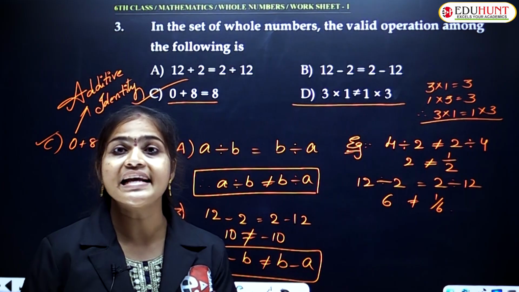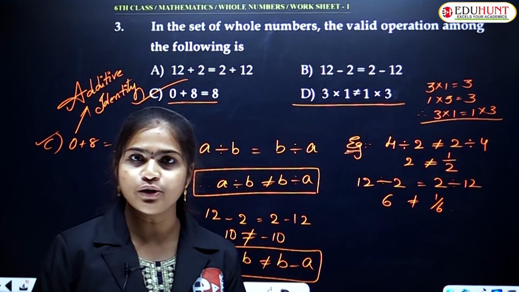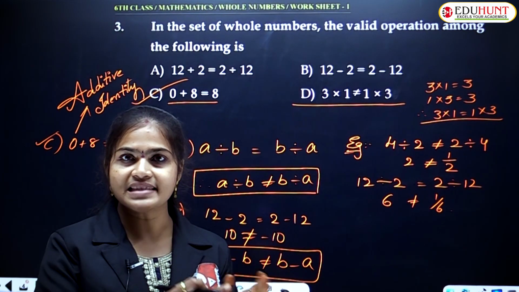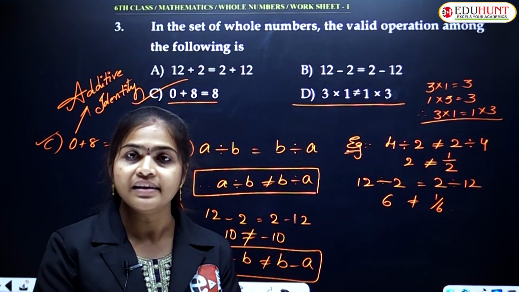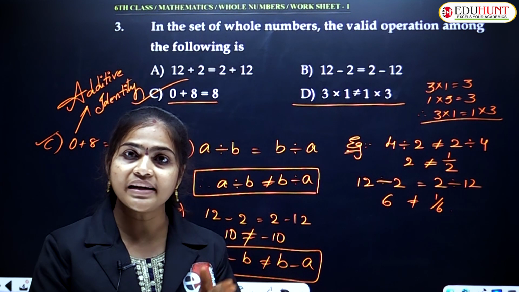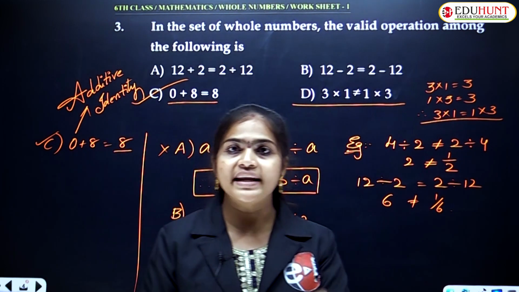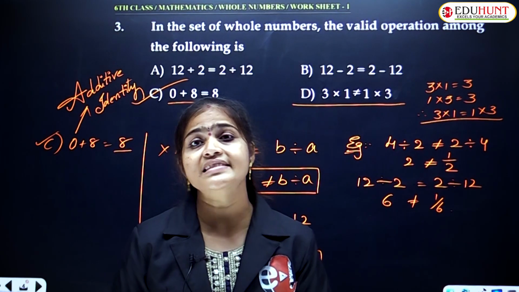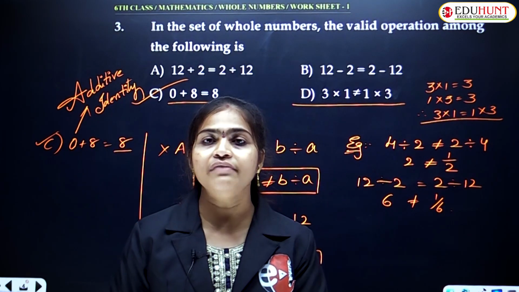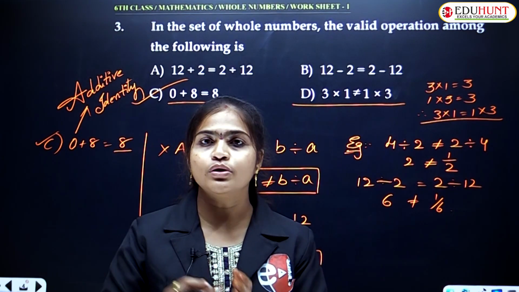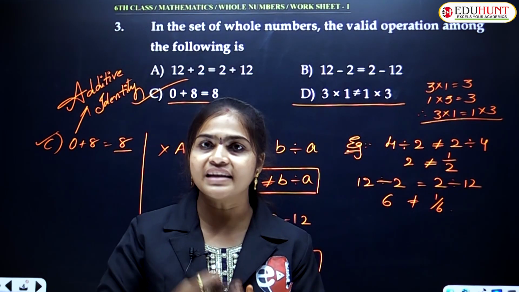Children, here the answer is it does not exist. Why? Because we know that in natural numbers, we don't have 0. In the set of natural numbers, 0 is not there, right? That's why the additive identity element, which is 0, does not exist in the set of natural numbers. From whole numbers onwards we will take it, because only in whole numbers do we have 0.